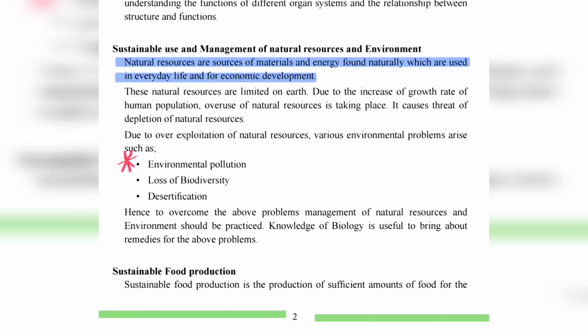So, what you have to remember in this paragraph is you must be able to write the definition of natural resources. Then, when they question what environmental problems can arise due to overexploitation of natural resources, you must be able to answer. So, these two are the points to remember in this paragraph.